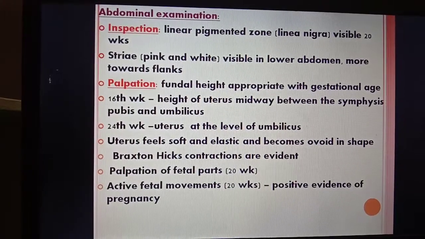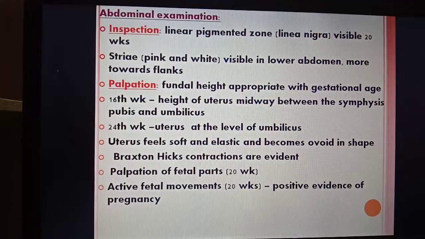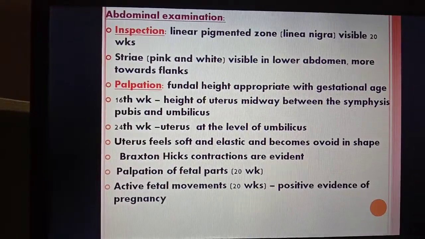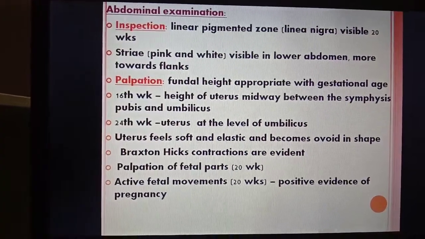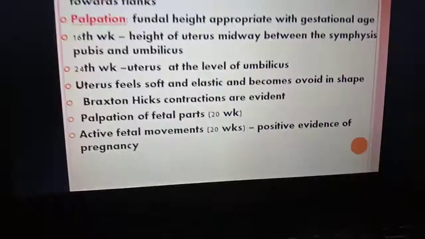So this linea nigra is about the 20th week, and the striae gravidarum are the pink and white lines visible on the lower abdomen, more towards the flank. In palpation, the fundal height is appropriate with the gestational age.